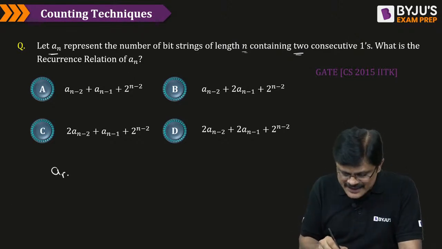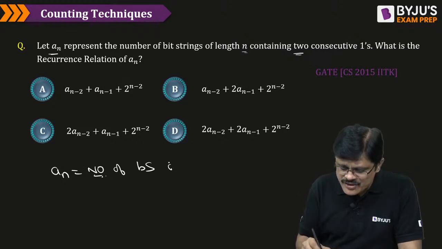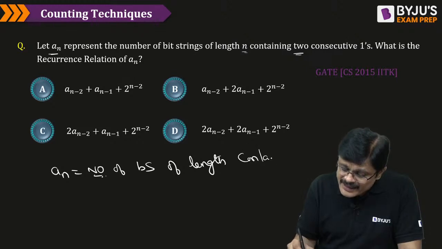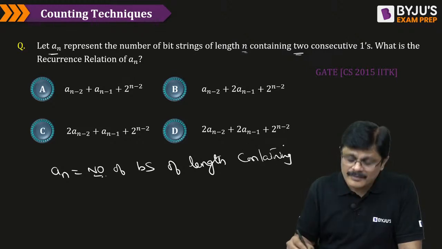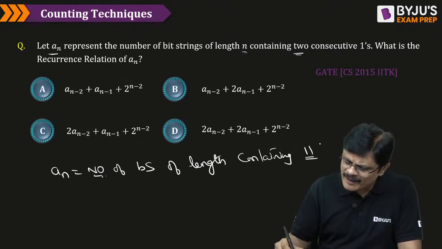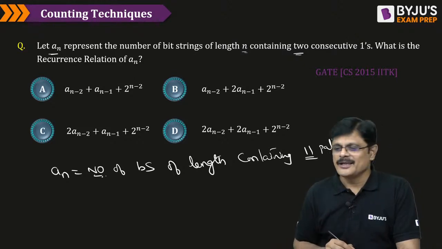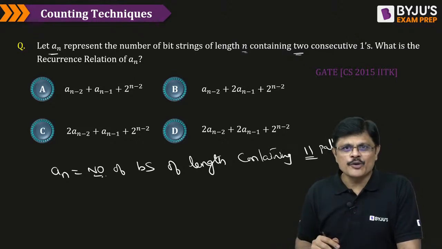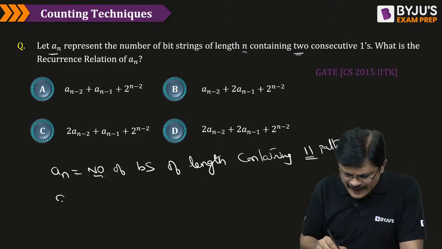This an is the number of binary strings of length n containing consecutive ones, containing this particular pattern. I am just writing the 1 1 pattern. You want to answer this particular question, my dear friends. So what we do is, we will find A1.